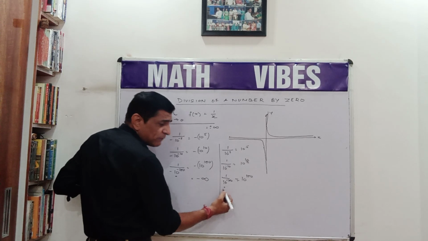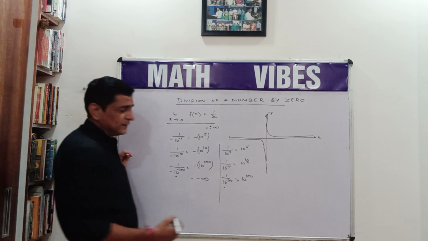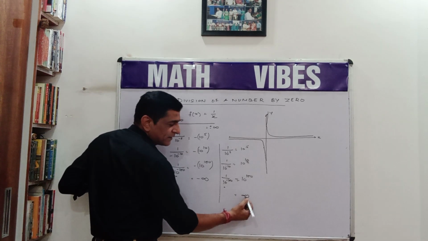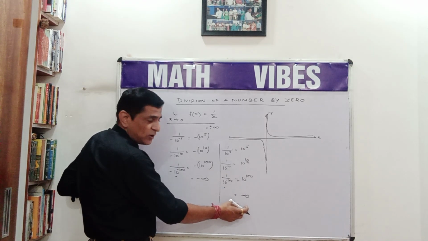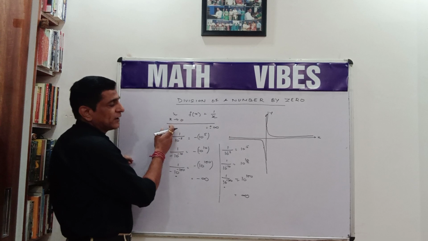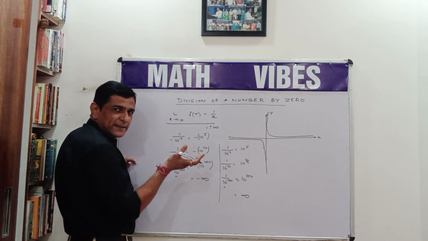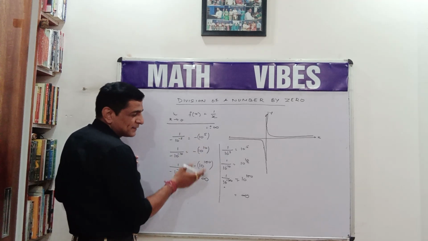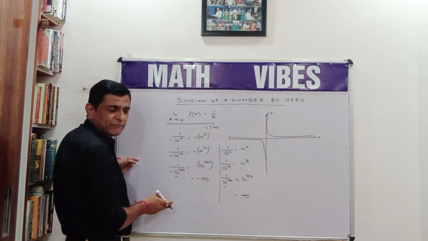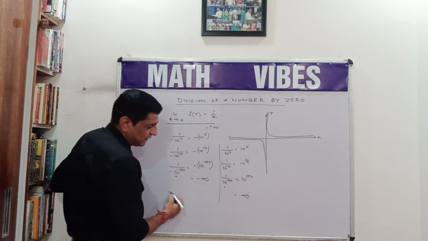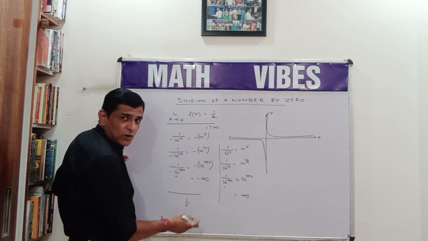Now when the denominator actually becomes 0, the answer will be very, very large and we cannot guess the number. So we write it as infinity. This is only the notion of largeness, not a number. Infinity is not a number. So in cases of limit, when the value of x is increasing or decreasing, we can write the function 1 by x as positive infinity or negative infinity. But actually when a number is divided by 0, we cannot write it as infinity because infinity is not a number.